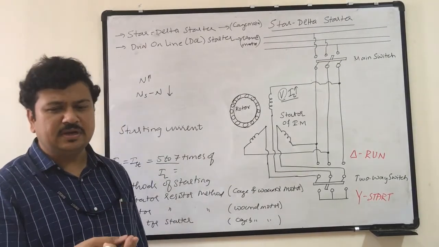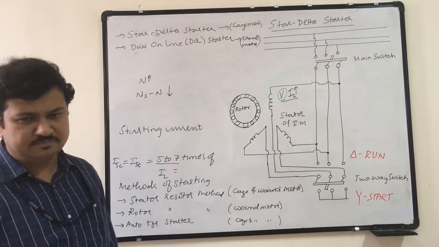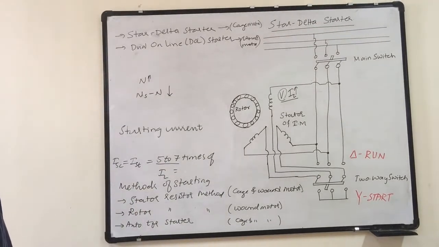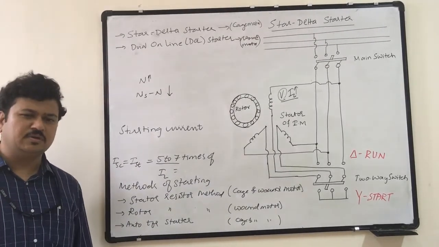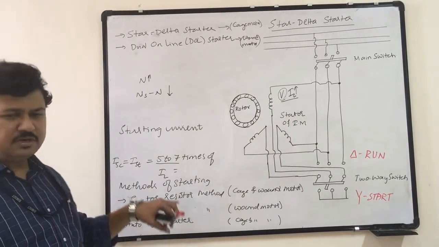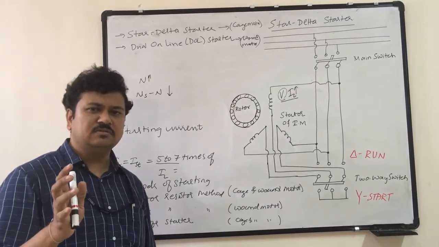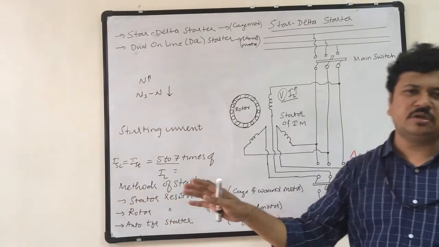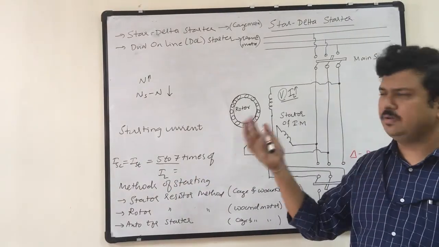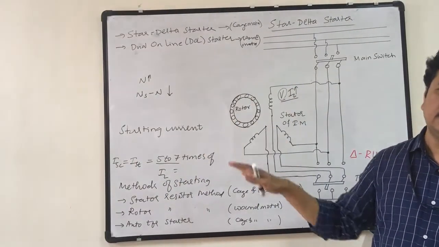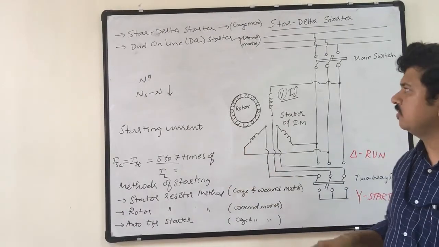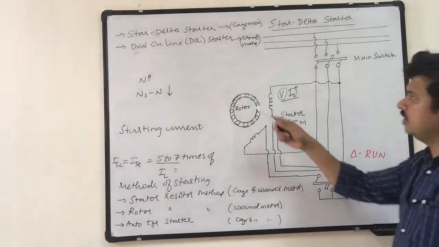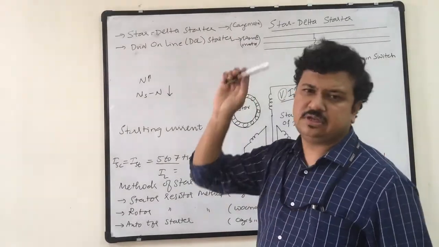And how much time will it take? It will take some milliseconds. This large current will not exist forever. If it exists forever, within minutes the motor will burn out. So this large current will exist for a few milliseconds, a fraction of a second, and the current will come back to its normal value, the no load value or load value, whatever the motor is at that point of time. Now in detail we will be studying what is star delta starter, which is for our syllabus.